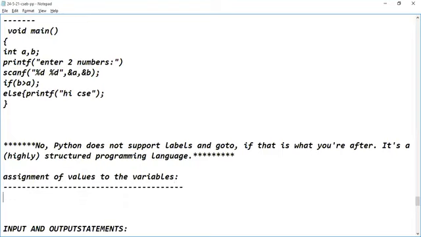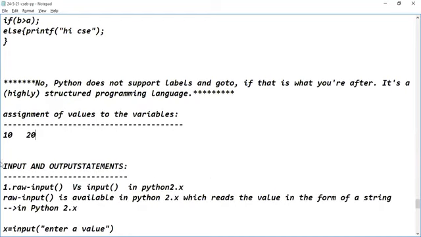Now, here I'm having 10, 20. So this 10 and 20 has to be assigned to two different variables. 10 has to be assigned to one variable, like X. 20 is a value that has to be assigned to another variable, like Y. Are you understanding my requirement?